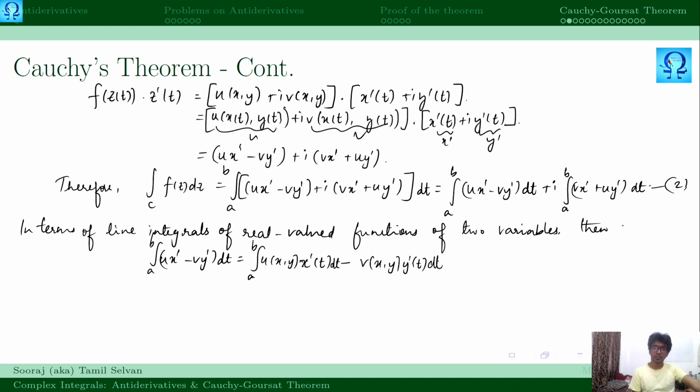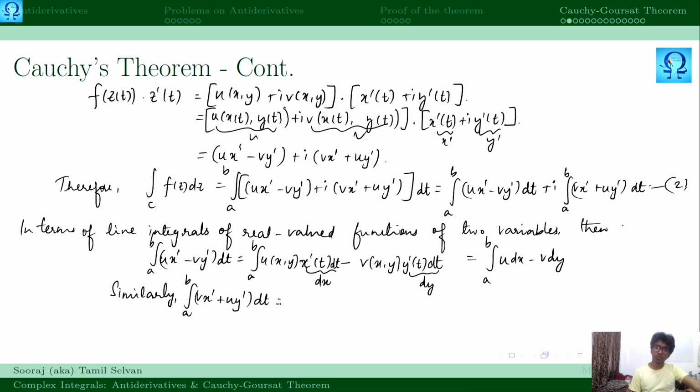So this total quantity I write as dy and this total quantity I write as dx. So this becomes integral a to b u dx minus v dy. Similarly integral a to b of v x prime plus u y prime dt becomes integral a to b v dx plus u dy.